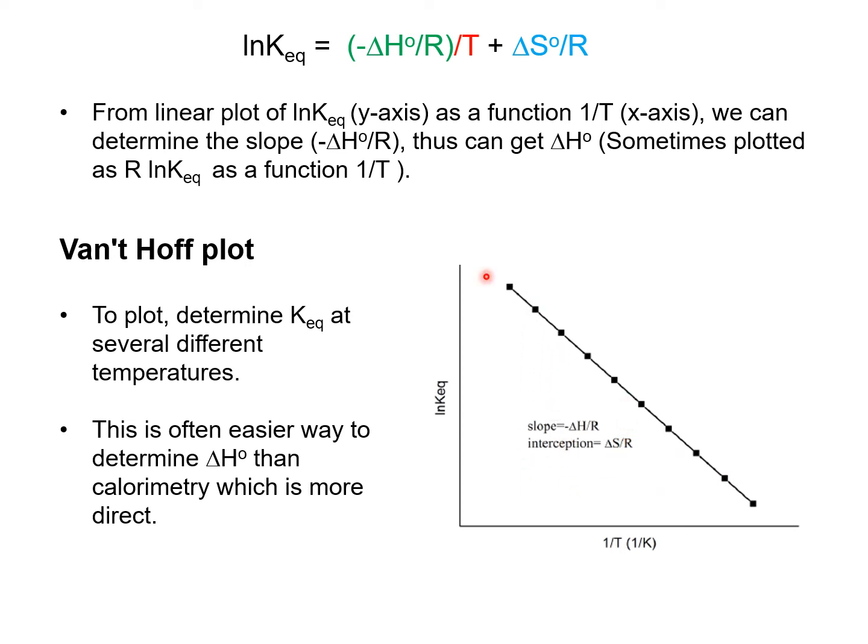And this way, you can get the delta H naught values much more easily than with the calorimeter, where you need to burn things and have to measure things for all different kinds of substances. But the calorimeter is, again, a much more direct way, so it'll end up being a combinatorial way to determine the delta H naught values for substances.